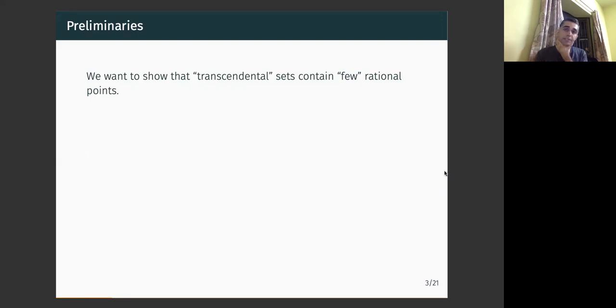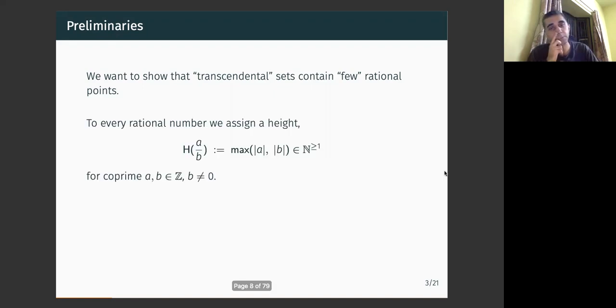So we want to show that transcendental sets contain few rational points. What I mean by transcendental, I'll come to that later. But what I mean by few rational points, let me get to that now. Some notation. To every rational number a over b, where a and b are co-prime, I want to assign a height, so that the height of a over b is equal to the maximum of the absolute values of a and b.